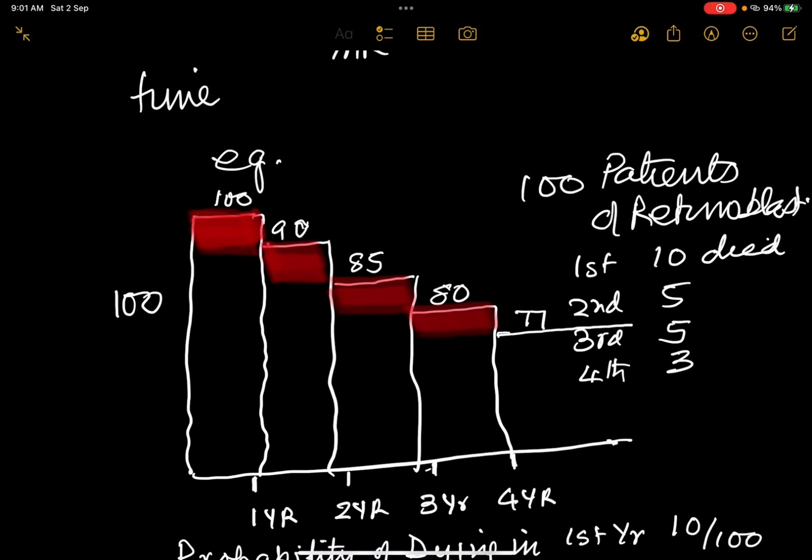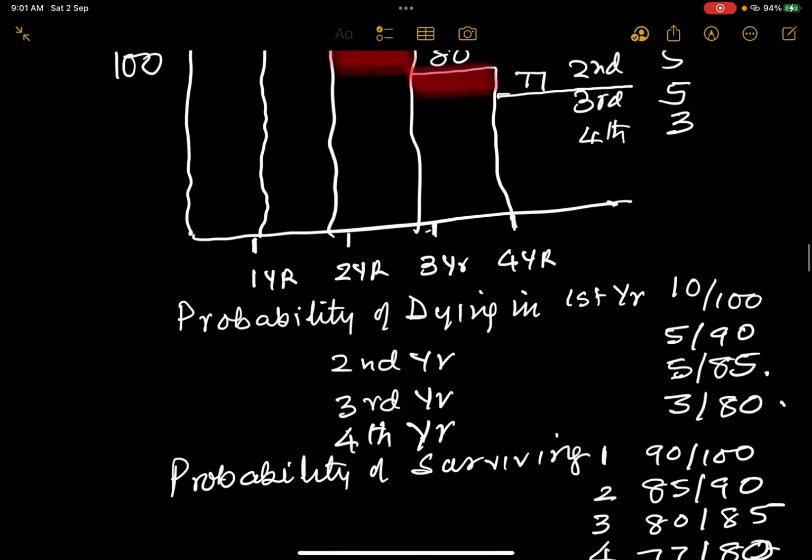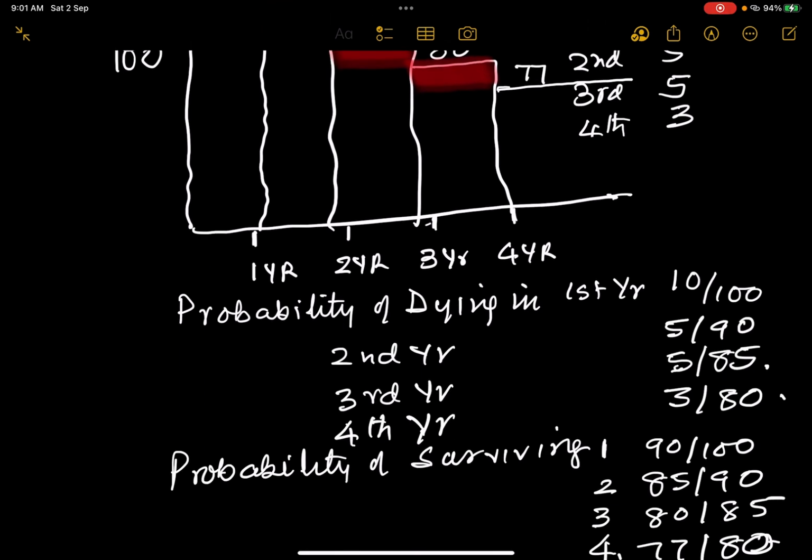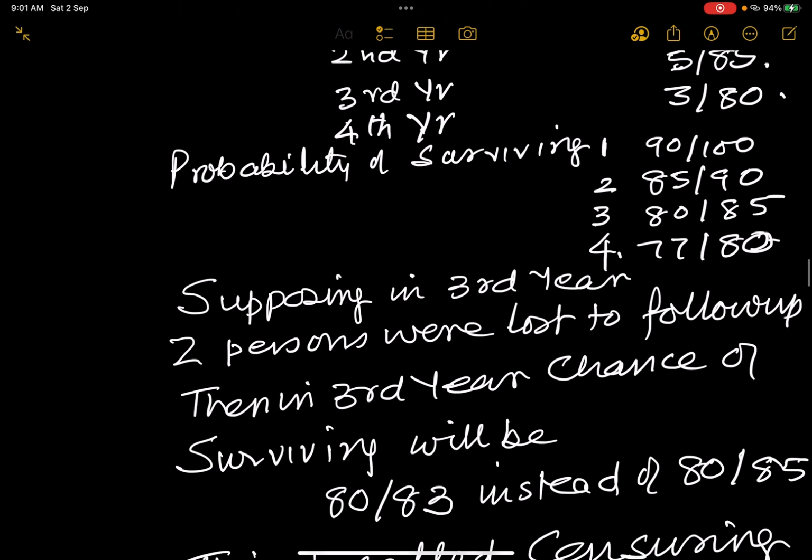Survival is the chance of surviving. The chance of surviving the first year is 90 upon 100. The chance of surviving the second year is 85 out of 90. So, another concept in this is that supposing in the second year 3 were lost to follow-up. So these are the death rates and these are the surviving rates.